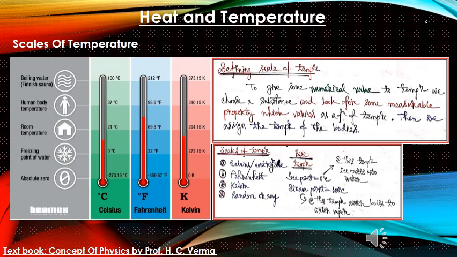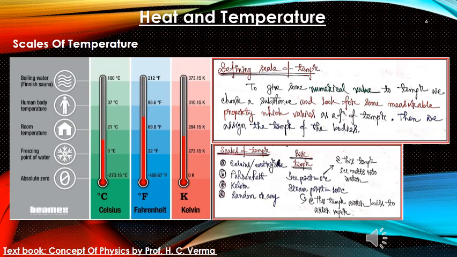So we can have the Celsius or centigrade scale, Fahrenheit scale, Kelvin scale, or any random scale we can construct. There are some other scales also. Here we have shown 4 scales, and what is important from the perspective of the exam is the interconversion of temperature within these scales.